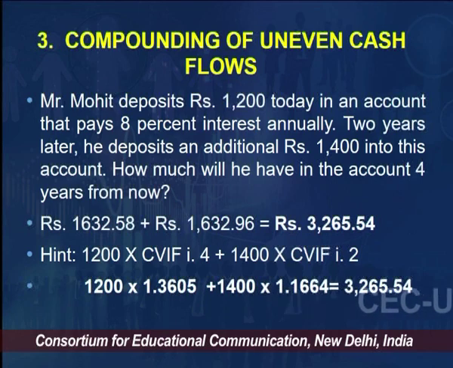So, multiplying 1200 by 1.3605, my value would be 1632.58 paisa, and multiplying 1400 by 1.1664, my value would be 1632.96. The total of these two, the compound value of 1200 and 1400 respectively combined together for the same rate of interest but different n, would be a total of 3265 rupees 54 paisa. So, I hope you were able to understand this very well.